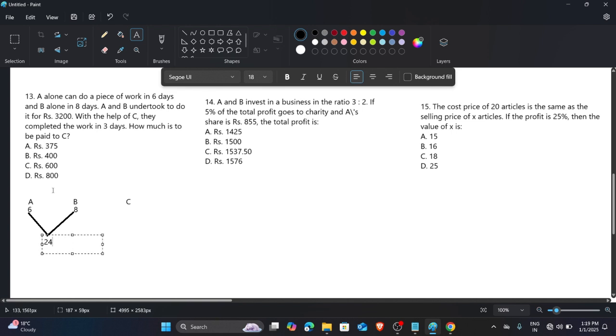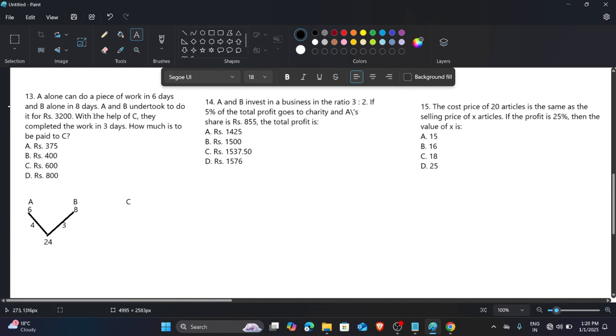So now the time taken by A is 6 and by B is 8. So the efficiency of A is 4, and the efficiency of B is 3. So A does 4 units of work in a single day, and B does 3 units in a single day. And the total money they get is 3,200.